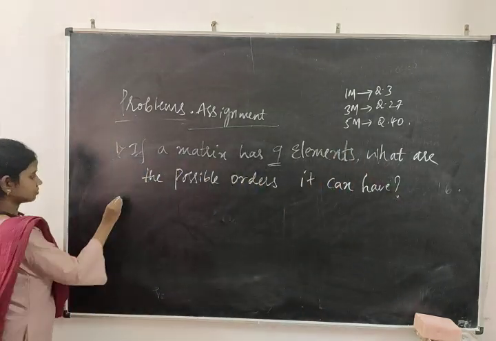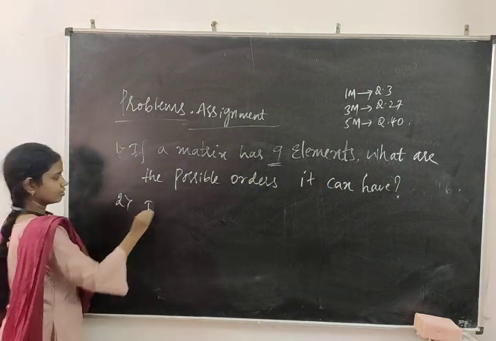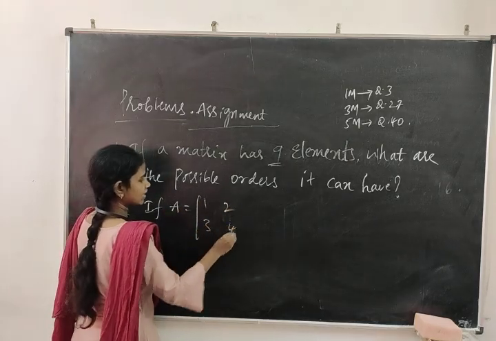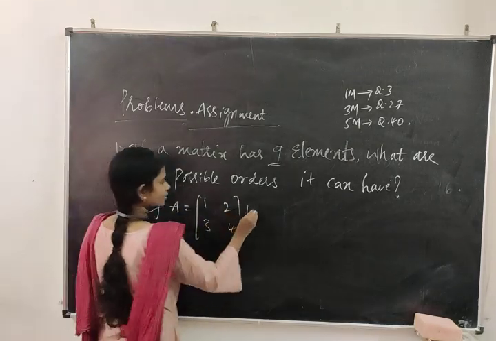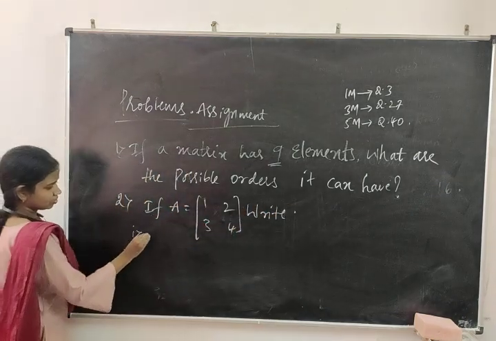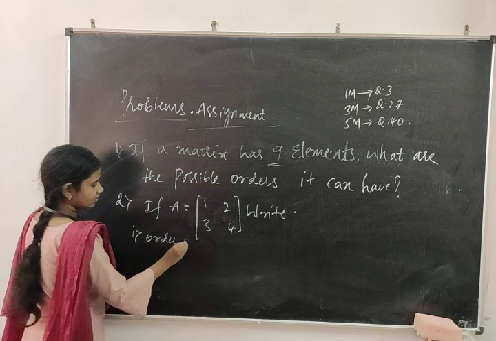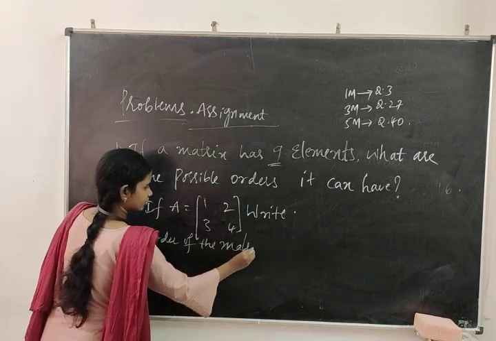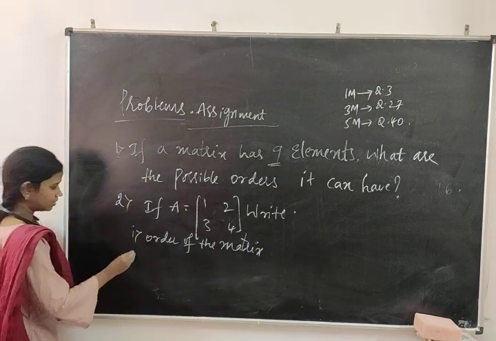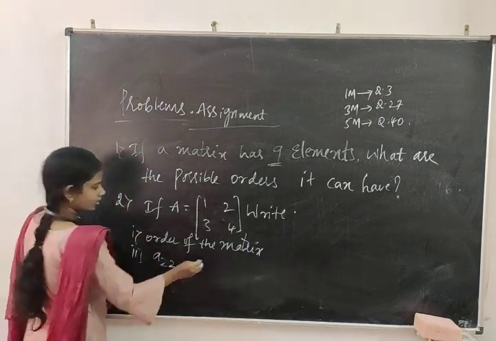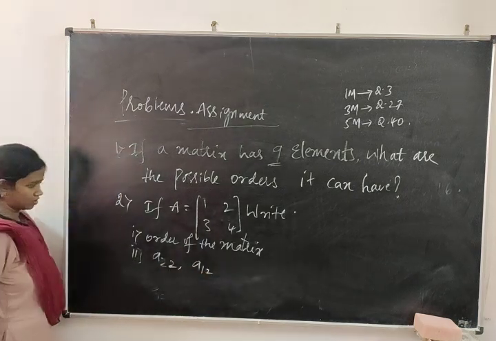Second one: if A is equal to the matrix 1, 2, second line 3, 4, write first the order of the matrix, second the value of a suffix 2,2 and the value of a suffix 1,2.